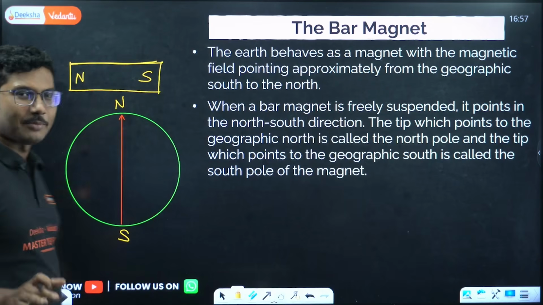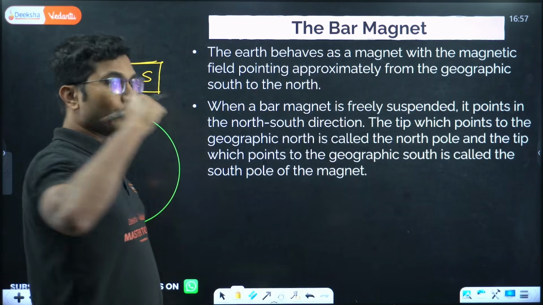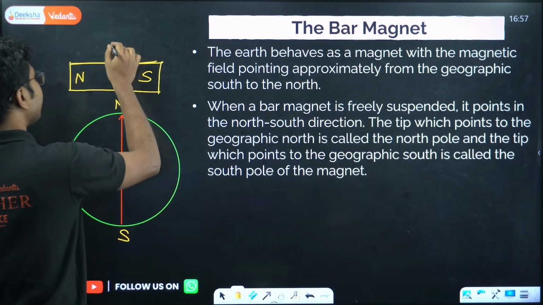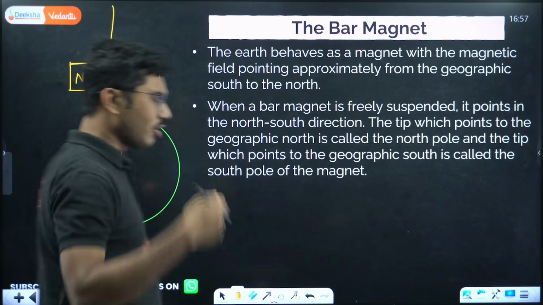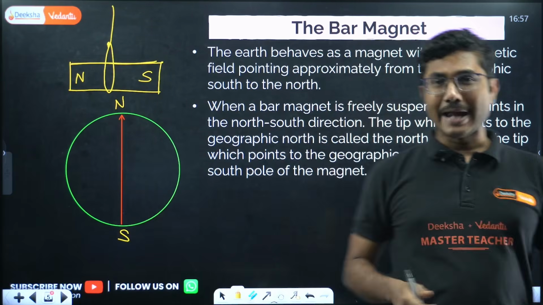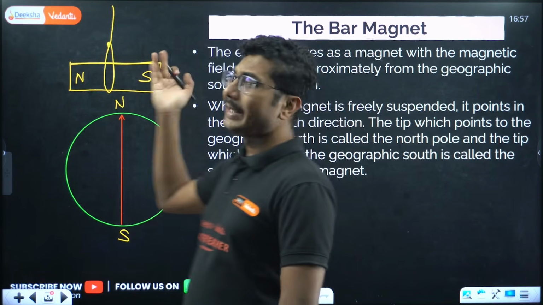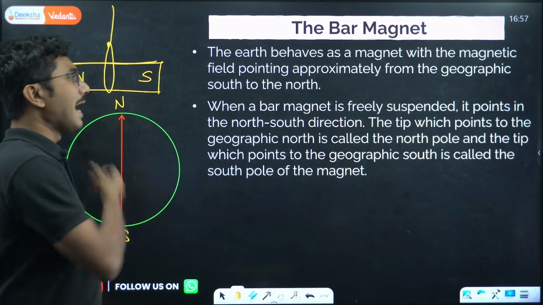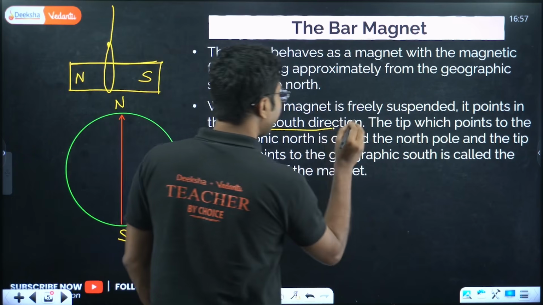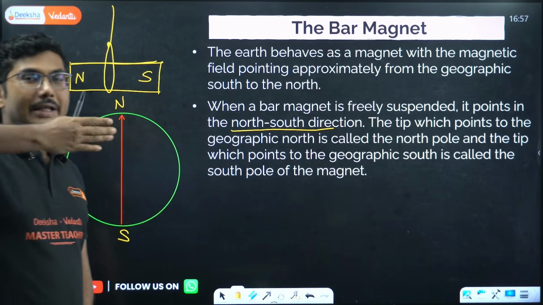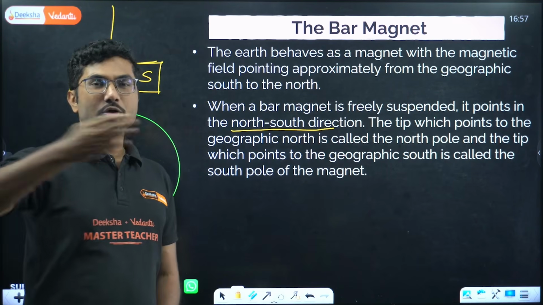So that is the shape of the bar magnet. When you suspend it, suspend means you tie it up with a wire or some cotton thread, and then when you hang it up, it will rotate itself such that it points in the north-south direction. So when you hang it, it will automatically point towards north-south.